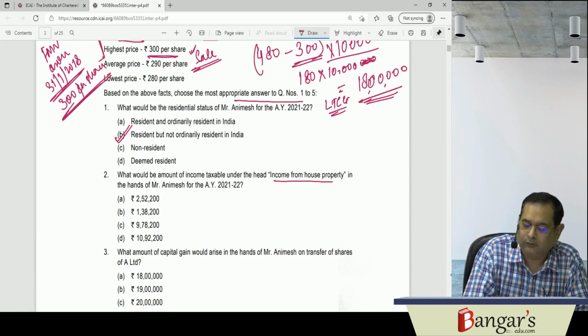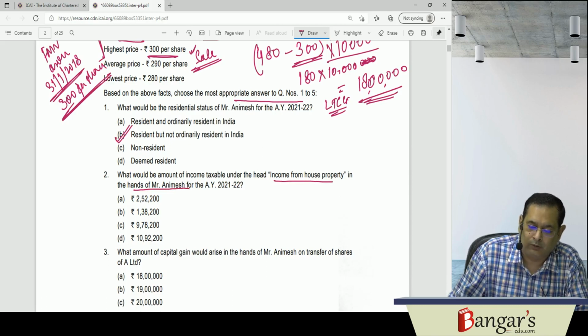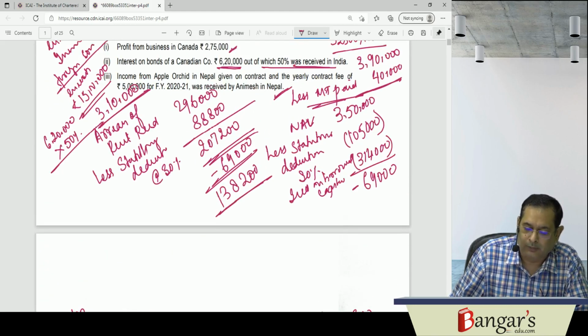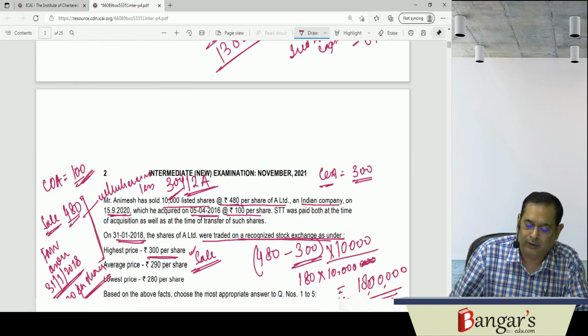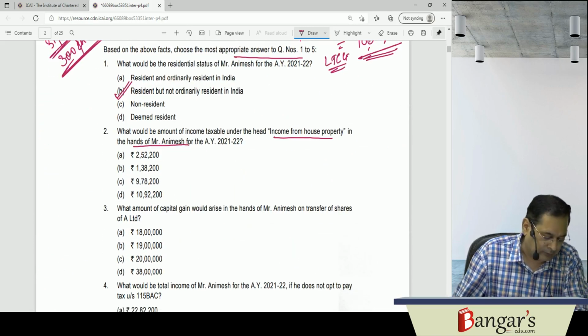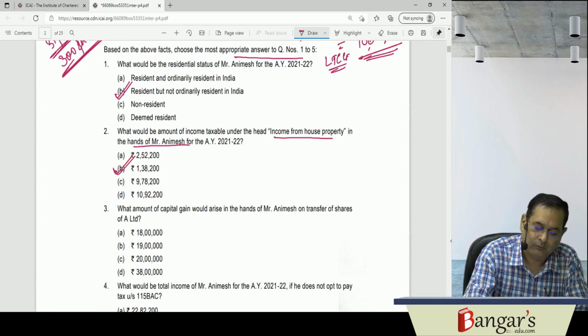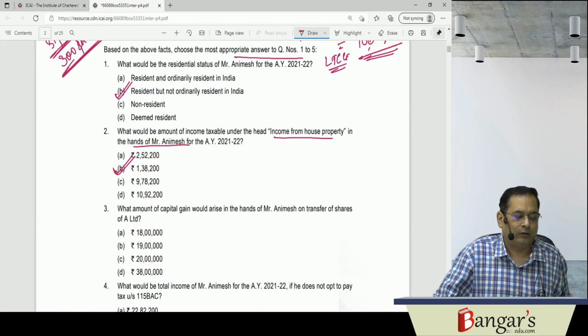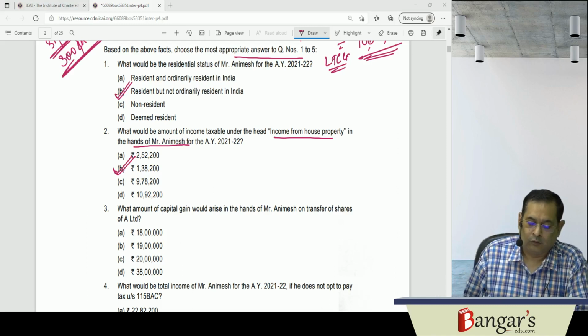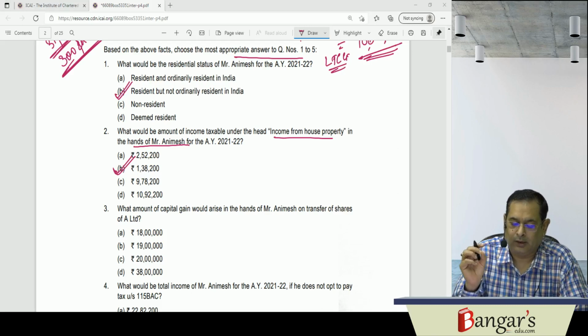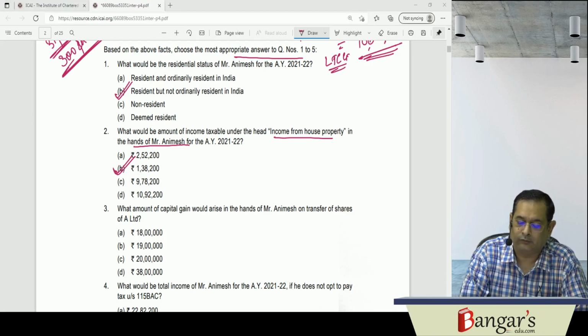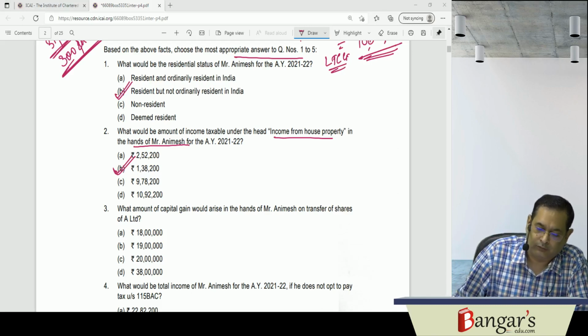Now the income which is taxable under the head house property, we have already computed. That is 138,200. This is the income which is taxable under the head house property. 138,200 will be the income which is taxable under the head house property. Now what would be the amount of capital gains that would arise in hands of Mr. Animesh for transfer of shares of A Limited?